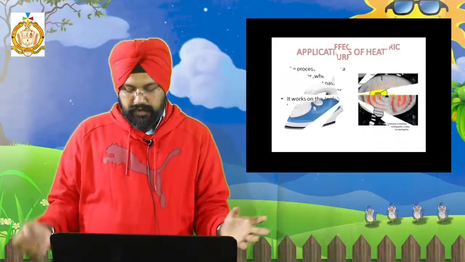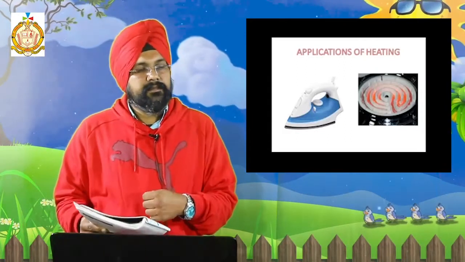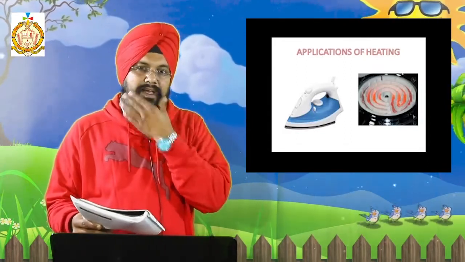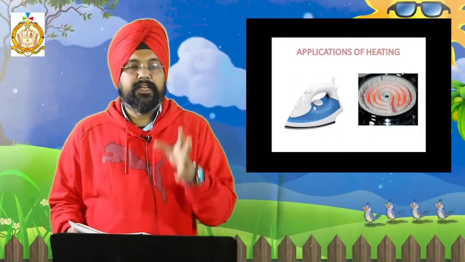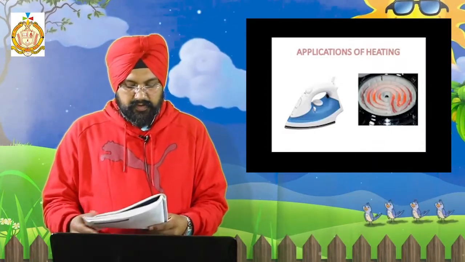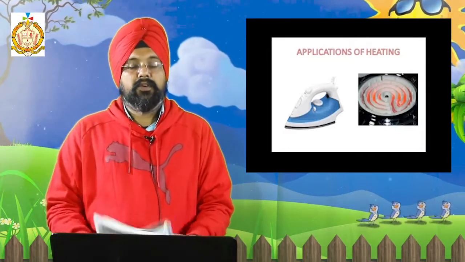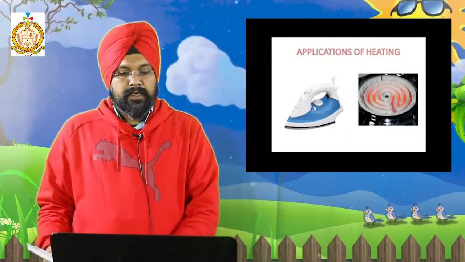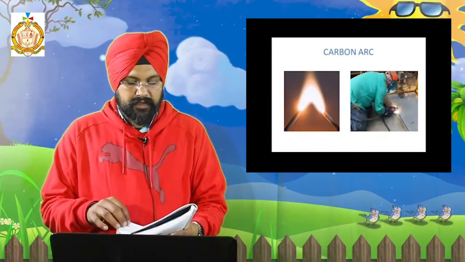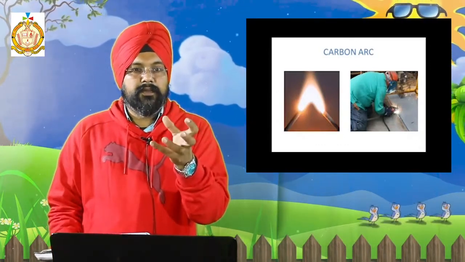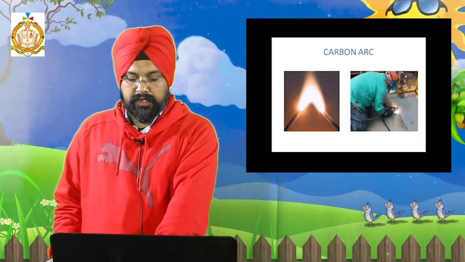So what are the applications of the heating effect of current? First, the iron we use to iron our clothes works on the heating effect. Then the heater is also working on the current. When electricity passes through it, the rod heats up; that is the heating effect. Then the carbon arc of a film projector, or the arc in welding, when they weld, the arc coming out is also the heating effect.